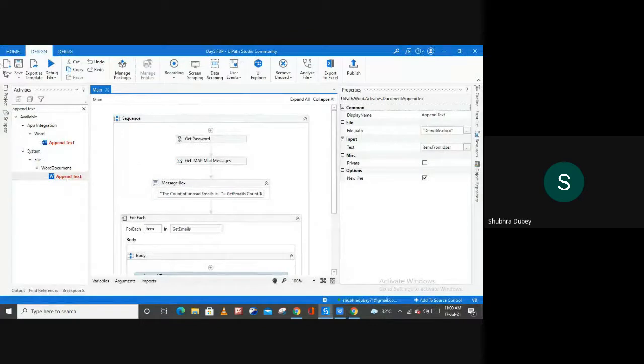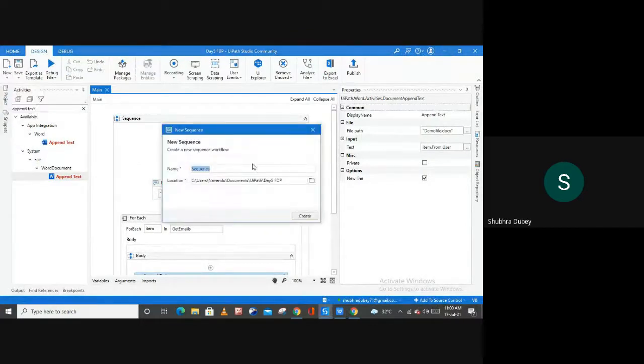So for this, I'm going to create one new sequence here and name it as sheet.